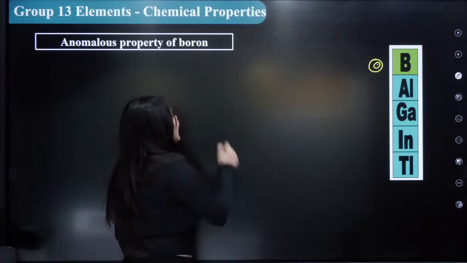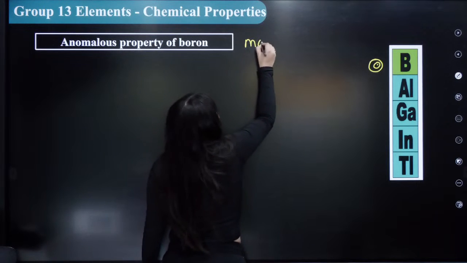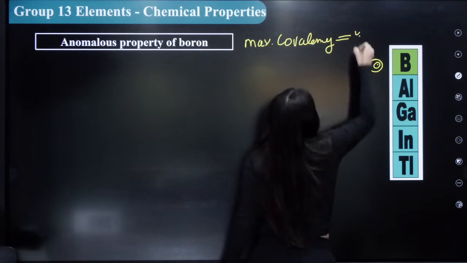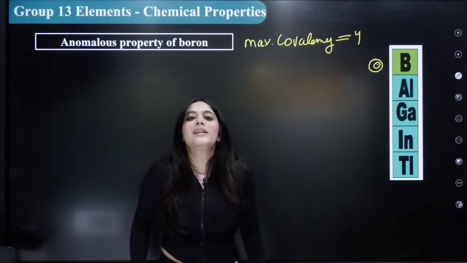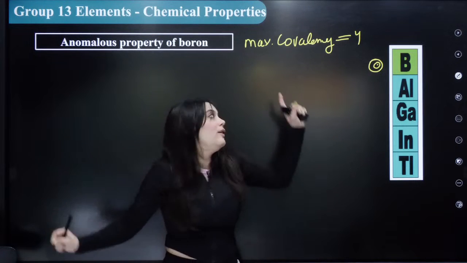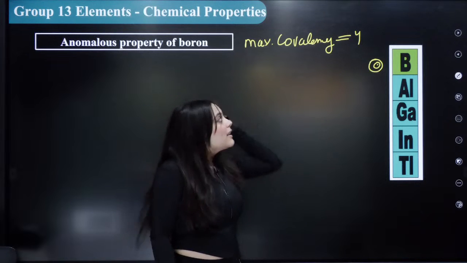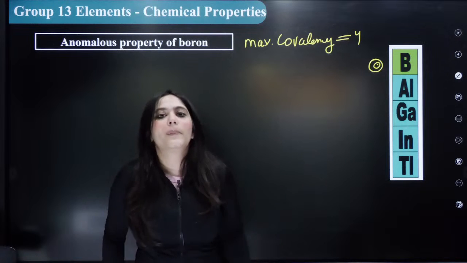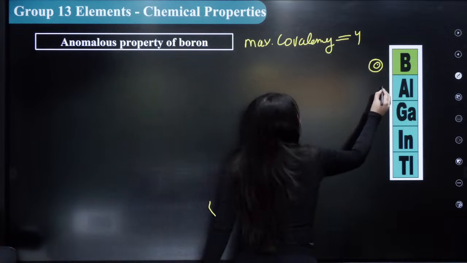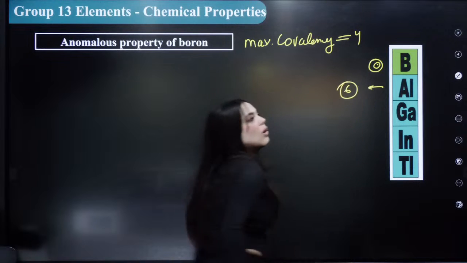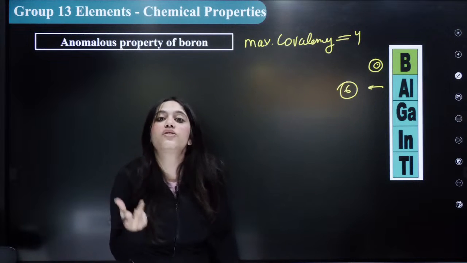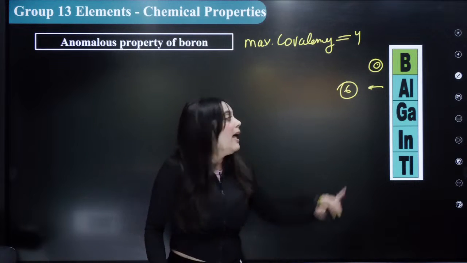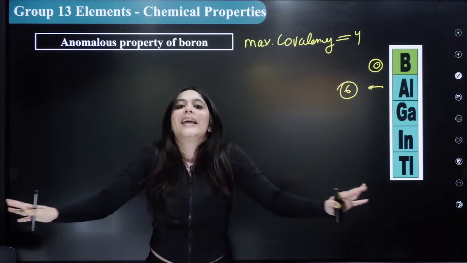Number one, maximum covalency shown by boron is just 4. Covalency means the maximum number of bonds. So the maximum bonds that boron can form is 4. Why? Because it has no d orbitals. While the other elements, for example aluminium, can form 6 bonds. It can form an octahedral structure as well, but boron can form at maximum a tetrahedral structure. That is it. Aluminium again can form a dimer, right?